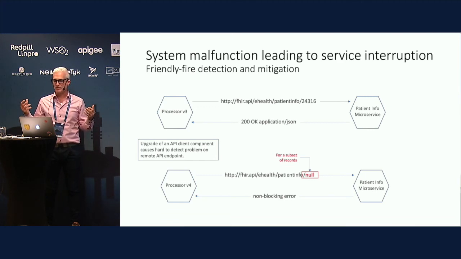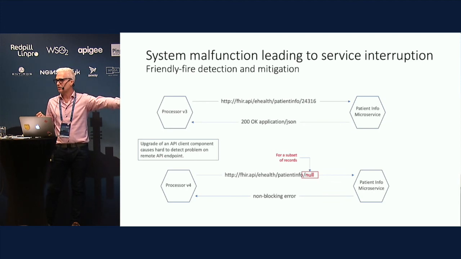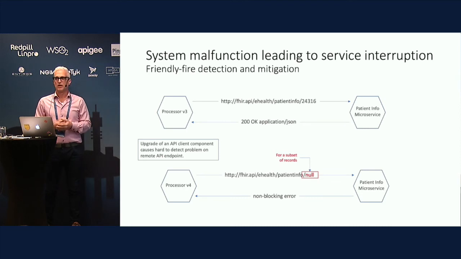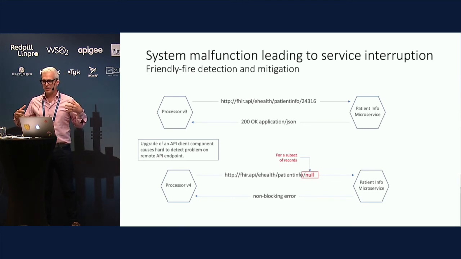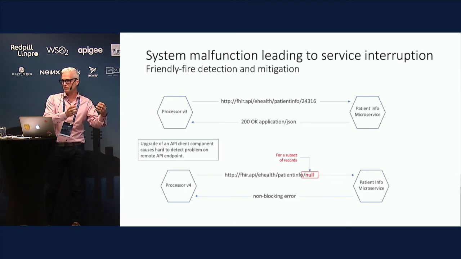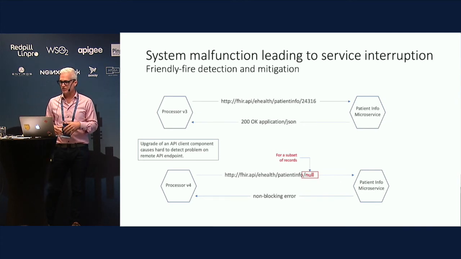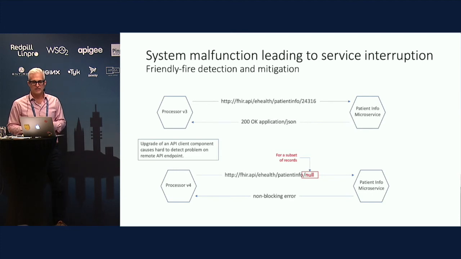What actually happens is that for a subset of the records, this client has a null value as part of the URI, and this has never been seen before. And because this is actually removed from the actual API, it's hard to troubleshoot. It's hard to identify this problem.